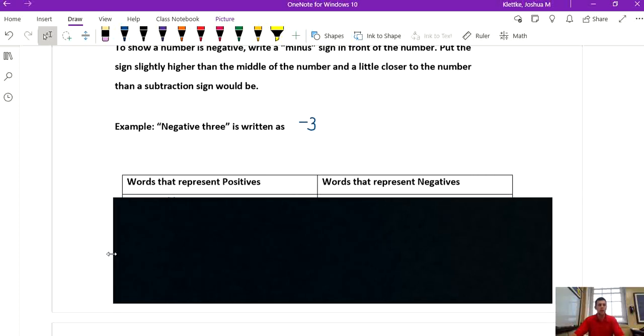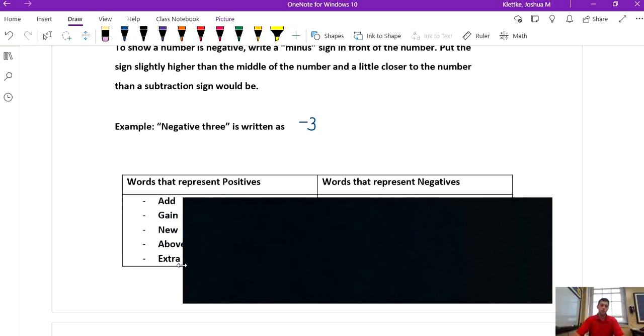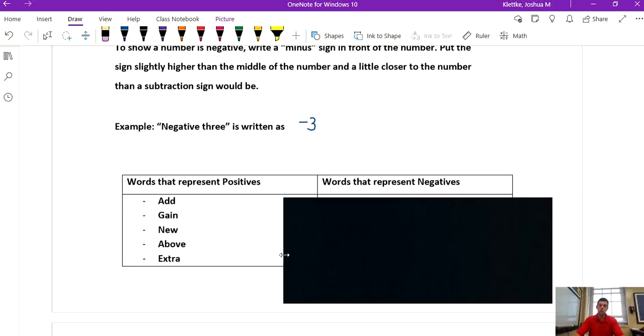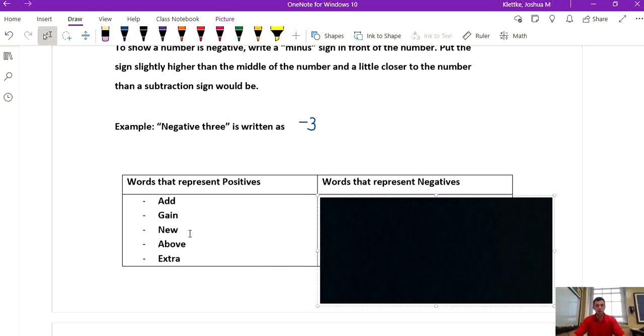positives represent amounts gained or amounts that you actually have. Some words that you might see in some problems that tell you that they're talking about a positive number are add, gain, new, above, or extra. So it might be a good idea to write these words down. You do have to write those words down. It's going to help you on the assignment.